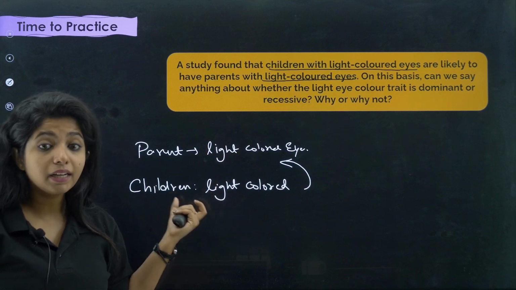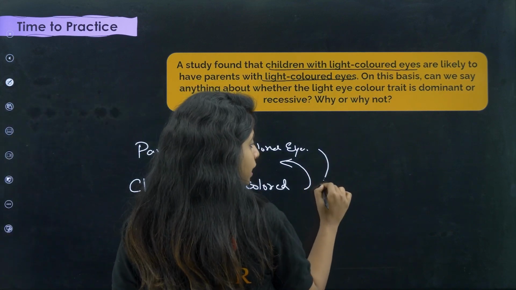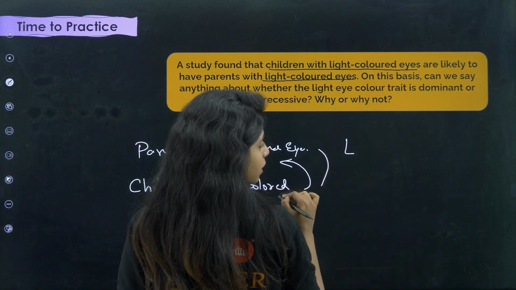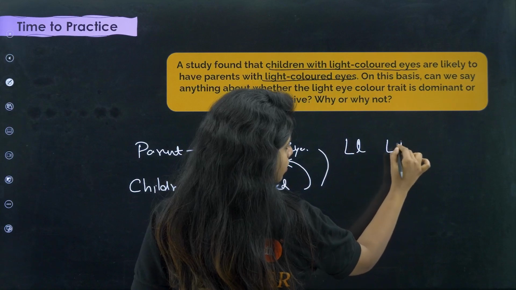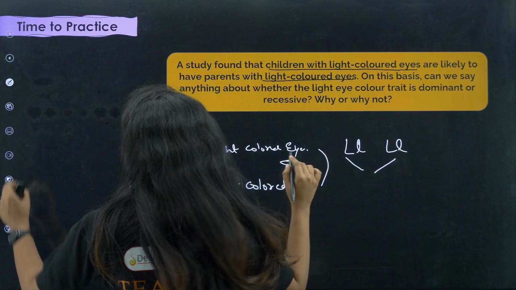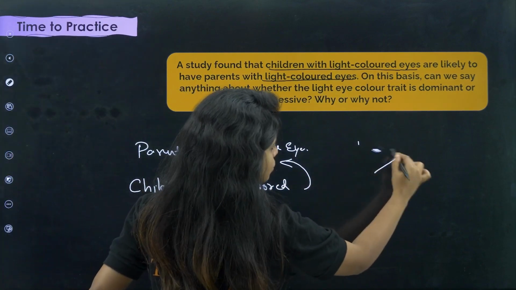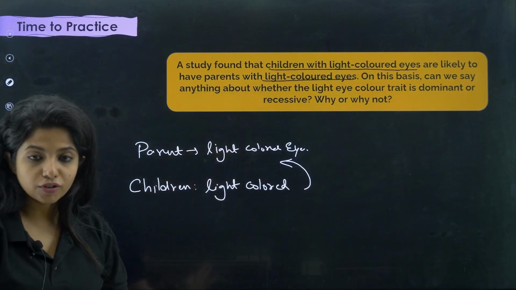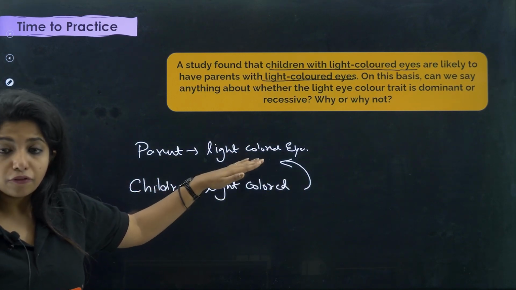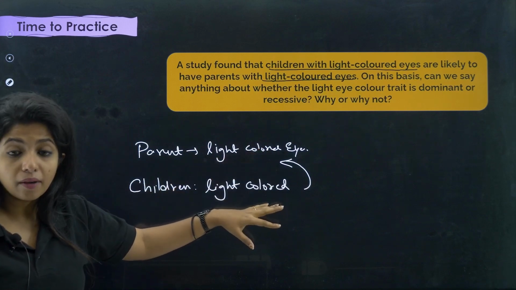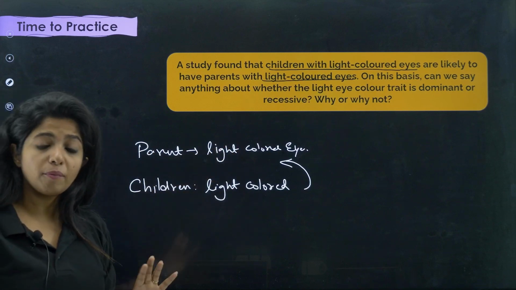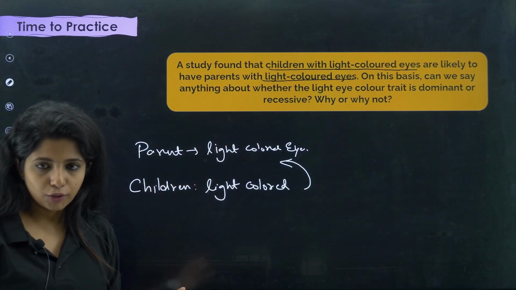That means probably the light color gene is dominant, which is why I am saying it is likely happening. So there are chances that this is a dominant trait, which is why it is expressed in the children also. If the light colored trait was not dominant, it might not have been expressed in the children. But can I always say that light colored could be the dominant one? Can I be pretty sure about it? No, I cannot be pretty sure about it.